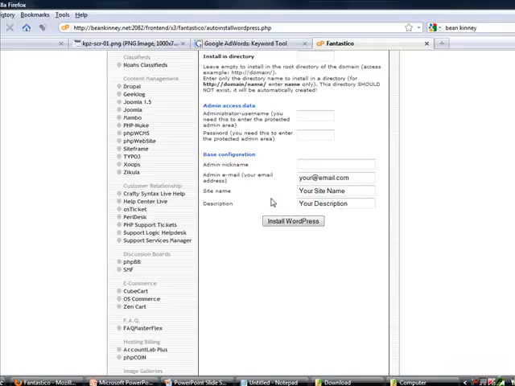The click of a button. Okay, no technical knowledge needed. That's the power of having cPanel in your hosting, because you can do that with all of these scripts.